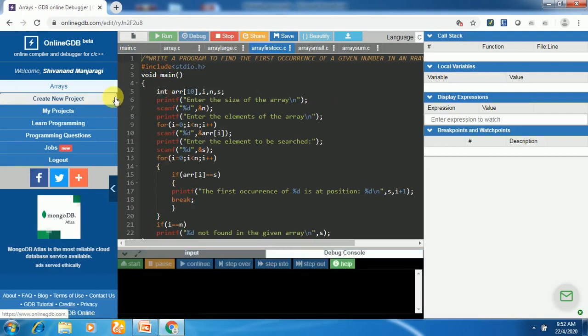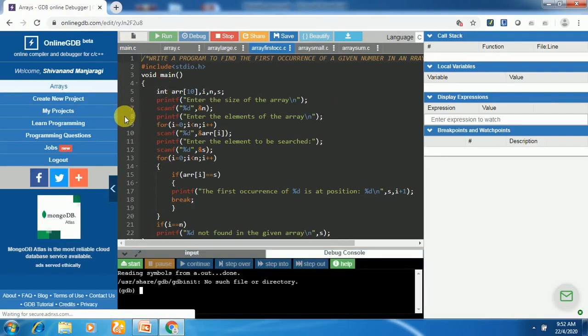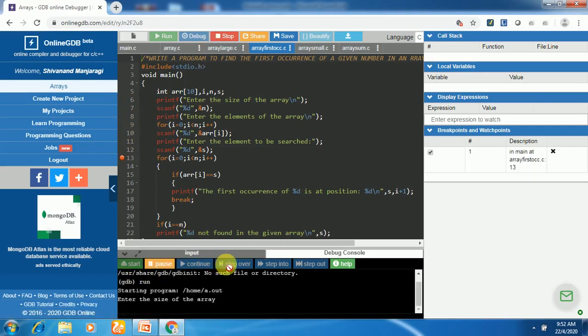I'm going to put a breakpoint here, till that the program is going to be executed. It is asking us to enter array size. I'll put as 3 for simplicity. Next, enter array elements 10, 20, and the third element is 30. Next, enter the element to be searched. So this time I'll enter it as 40. We are searching for 40.